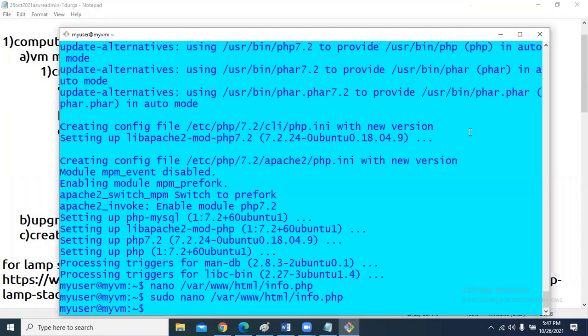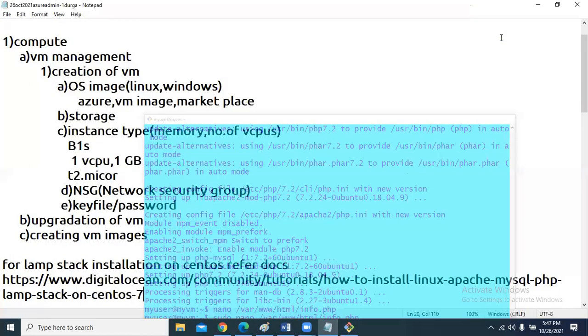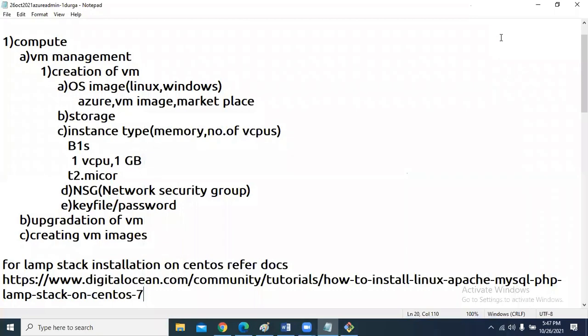This is about package management. Tomorrow we are going to see how we can work with Windows virtual machines, how you can create a Windows 2016 or 2012 server, how you can perform package management, and how you can create our own custom images. From the images that we created, how you can create virtual machines, and how to open security groups. These are all fundamental aspects in Azure Admin. So if you have any questions, you can ask me now.